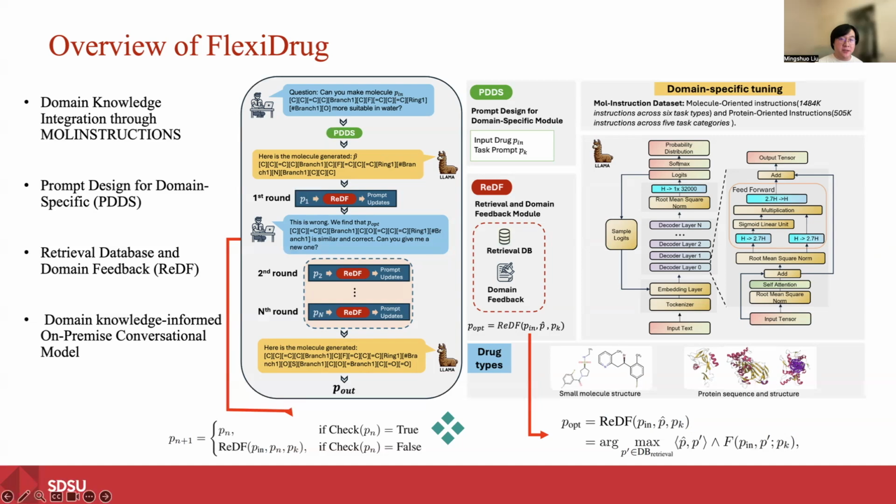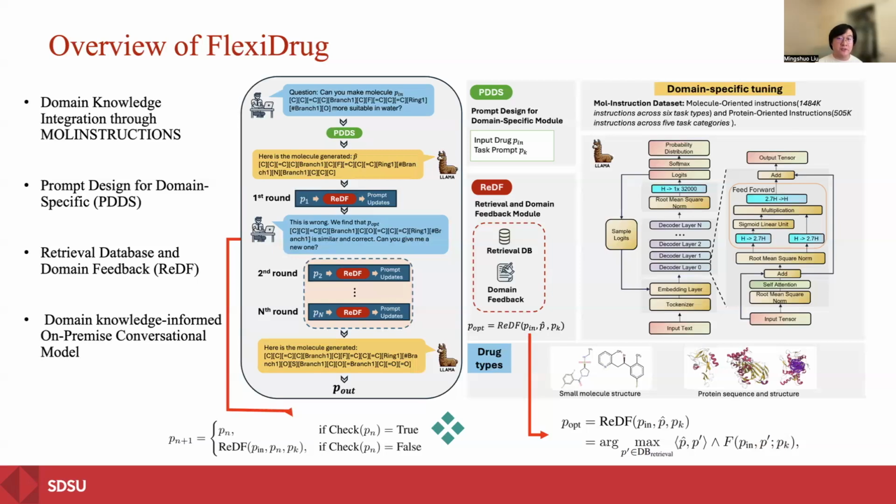We transfer this message into our PDDS, the prompt designed for domain-specific knowledge. It translates our request into a structured prompt, incorporating molecular knowledge. Then it is processed by our Llama 2, our locally deployed large language model. But there's a question: how can we ensure the output is valid?